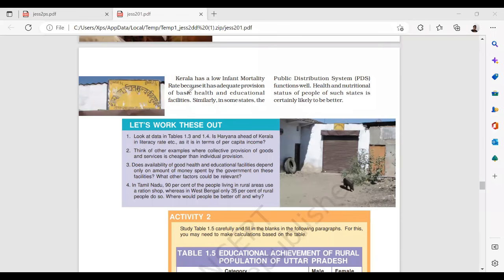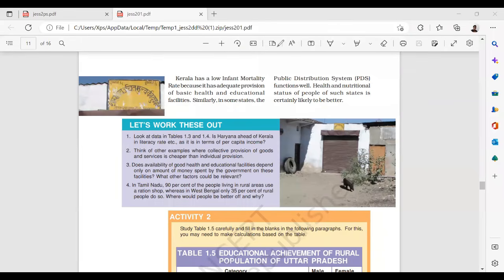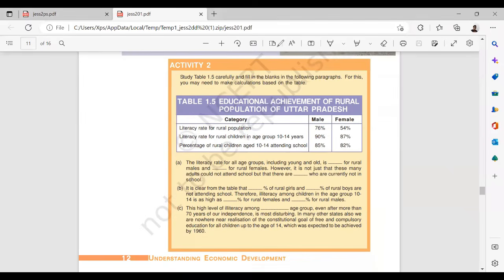Kerala has a low infant mortality rate because it has adequate provisions of basic health and education facilities. I have told you this. Similarly, in states like these, the public distribution system also works well, and health and nutrition status is also very high. One point about Kerala, I told you, is that human values in Kerala are very, very high when compared to others.